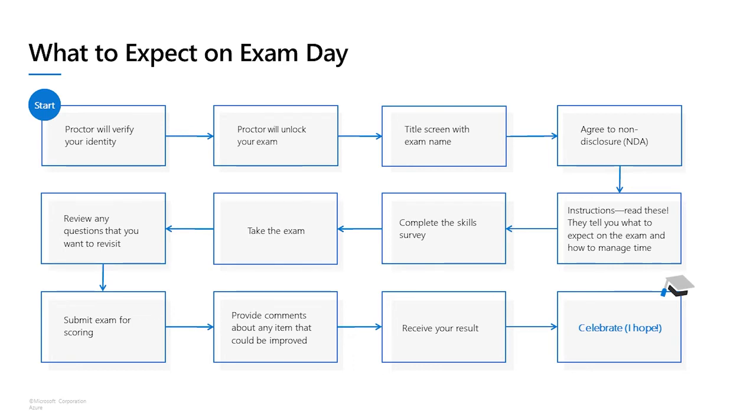Then you will take a short skills survey followed by the exam. Make sure you read the specific introductions for each section, because some sections will not let you go back or return to them. Once you leave a section, you will not be able to return to it. Mark questions for review and return to them before leaving the section, or if you have time at the end of the exam.